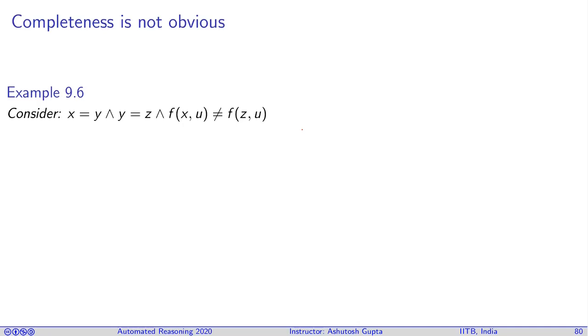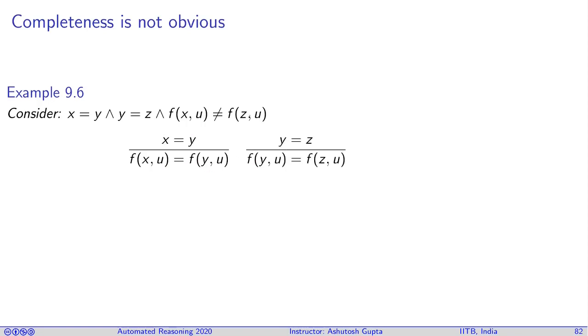Let's look at an example. You have this equality x is equal to y equals z, and then these two terms are not equal. How do we go about showing that this formula is unsatisfiable? It's fairly straightforward to see that since you have x equal to y, you can derive f of x comma u equals f of y comma u.